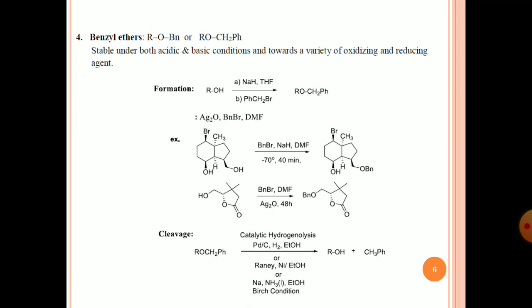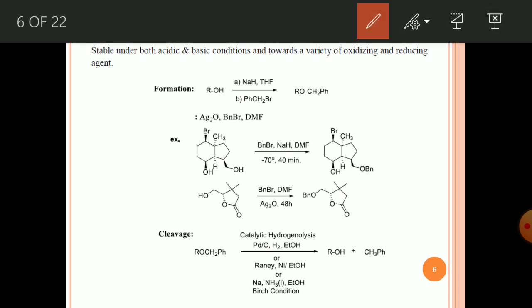Another is benzyl ether. This is a very commonly used protecting group in organic synthesis. Benzyl is also written as Bn or ROCH2Ph. It is stable under both acidic and basic conditions. That's why it is very common to protect alcohol as a benzyl ether. How to form this one: take the alcohol and treat with base and benzyl bromide, and you will get the benzyl protected compound.